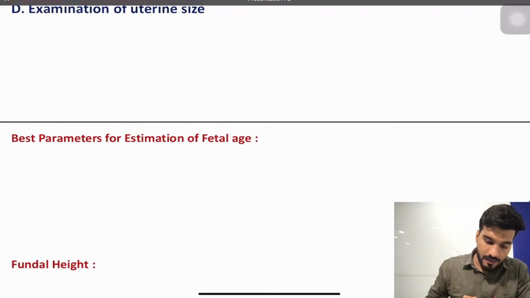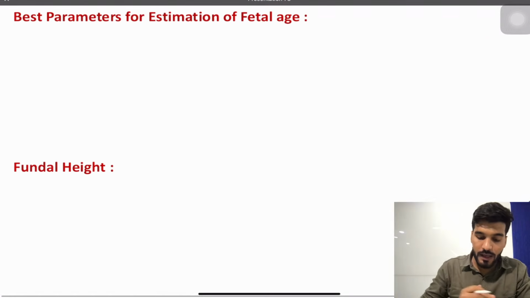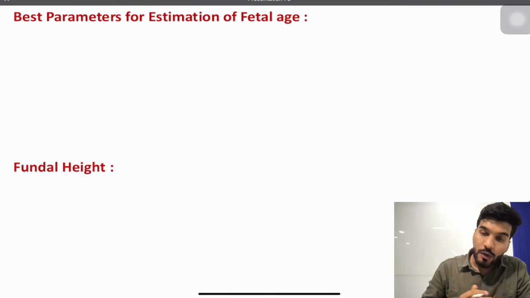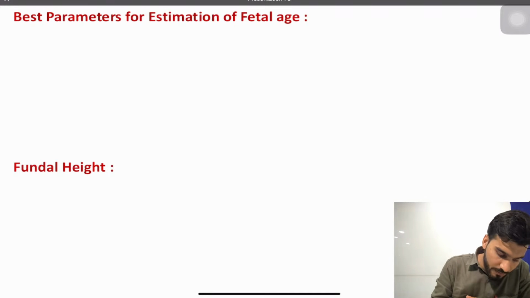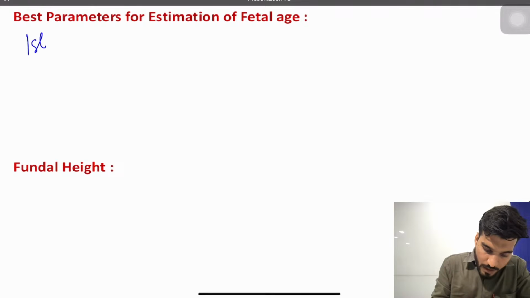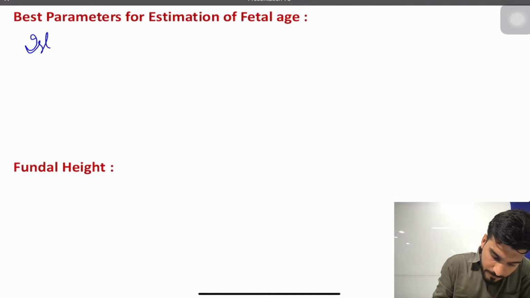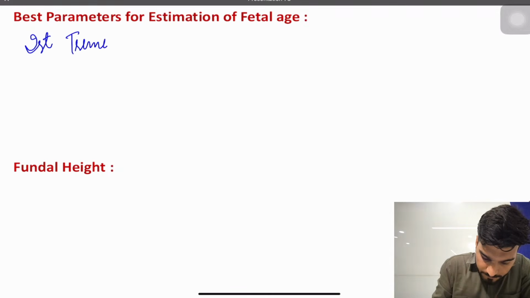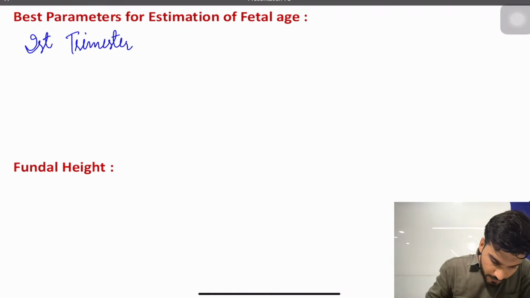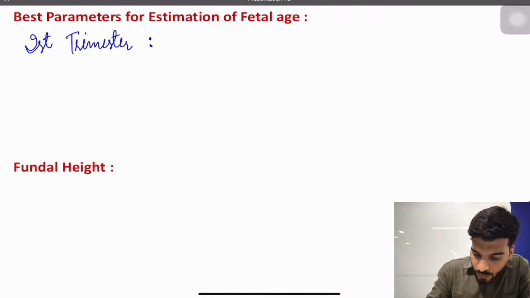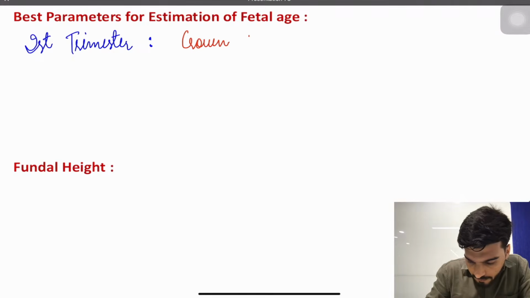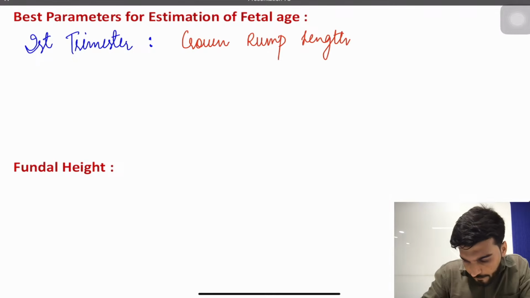Okay, now let's write about the best parameters for the estimation of the fetal age. Depending upon the trimester: in the first trimester we usually go for crown rump length.